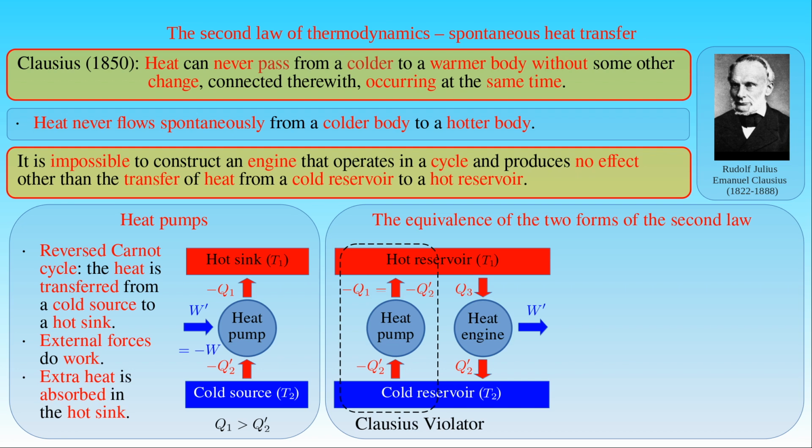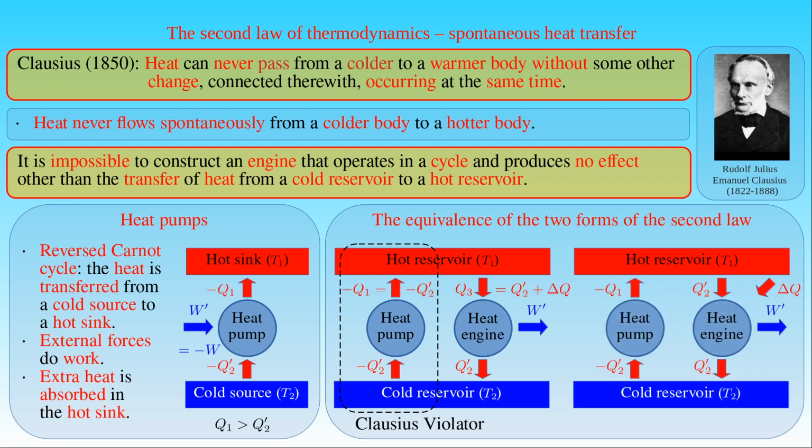By applying the first law of thermodynamics, the heat Q3 extracted from the hot reservoir can be written as the sum of the heat Q2' dumped in the cold reservoir and the heat delta Q equivalent to the work W' done by the heat engine. In the combined system of the Clausius violator and the heat engine, the net heat removed from the hot reservoir is equal to delta Q, whereas the net heat transfer between the cold reservoir and the combined system is zero.